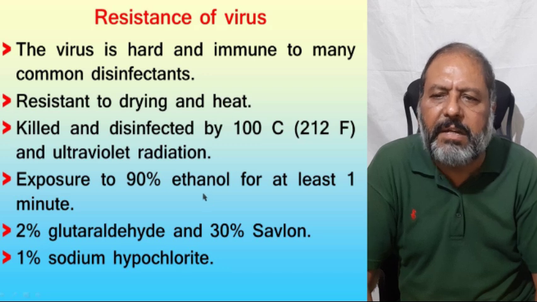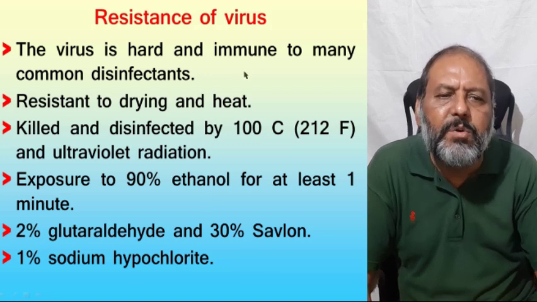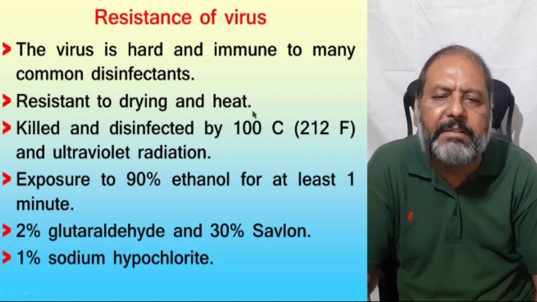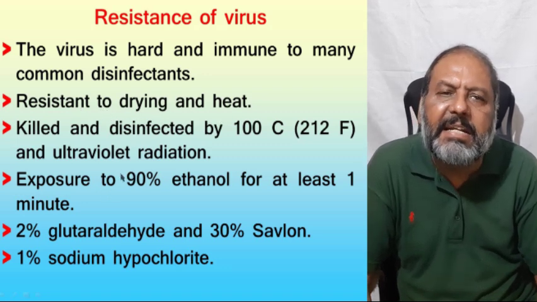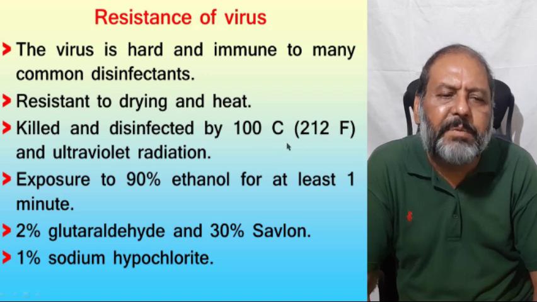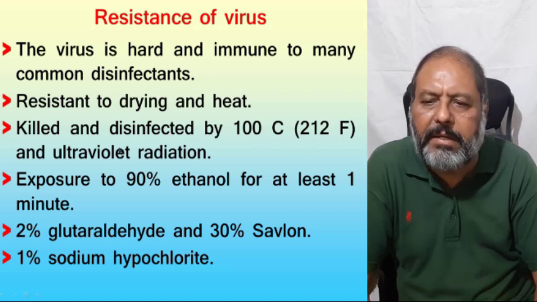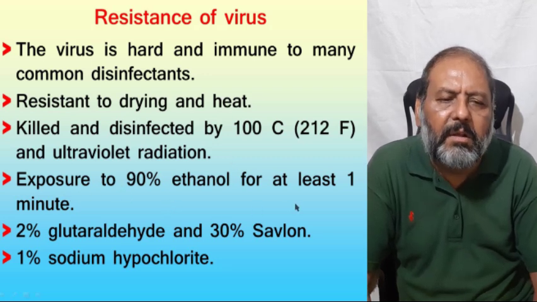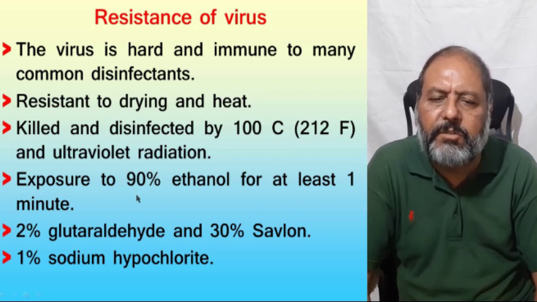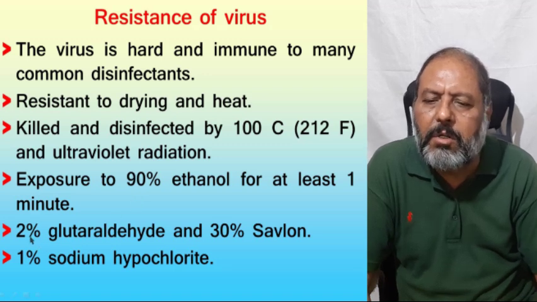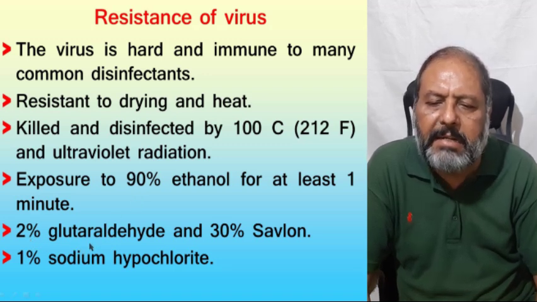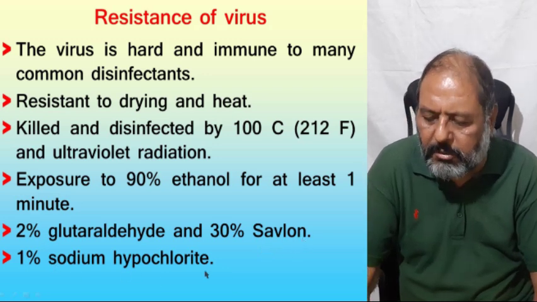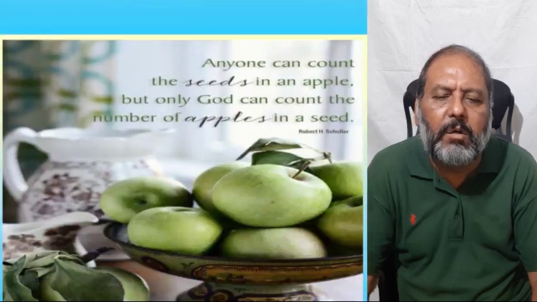Now, resistance of the virus. The virus is very hardy and immune to many common disinfectants. They are resistant to drying and heat, but they are killed and disinfected by 100-degree temperature or 212 Fahrenheit and ultraviolet radiation. Exposure to 90% ethanol for at least 1 minute can also kill the virus, and also 2% glutaraldehyde, 30% Savlon and 1% sodium hypochlorite are able to kill the virus.